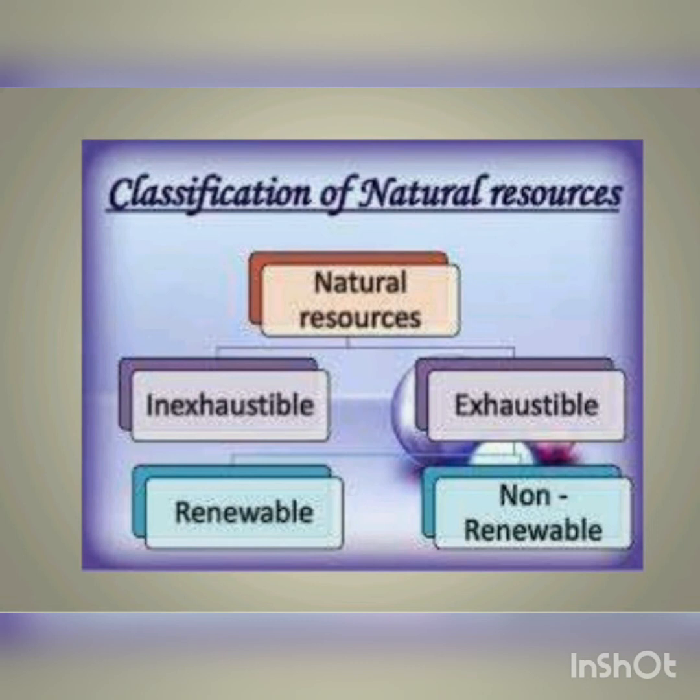And what do you mean by inexhaustible? These resources are present in unlimited quantity in nature and are not likely to be exhausted by human activities. Examples are sunlight and air. Daily we are taking air, daily we are taking sunlight. Is there any lack of sunlight and air on the earth?